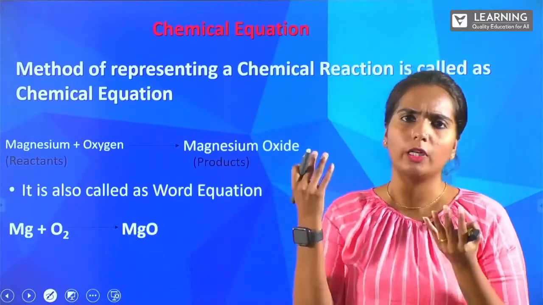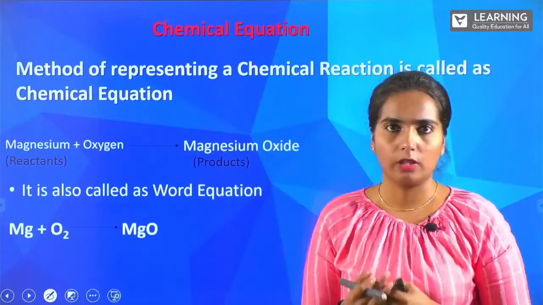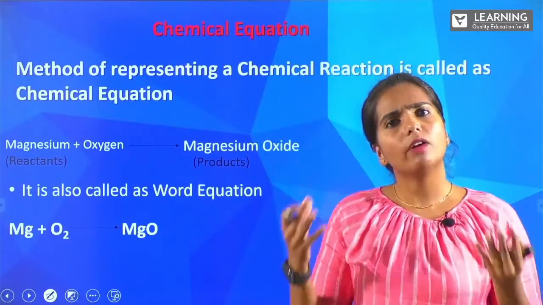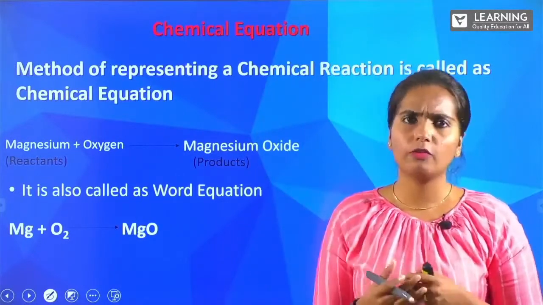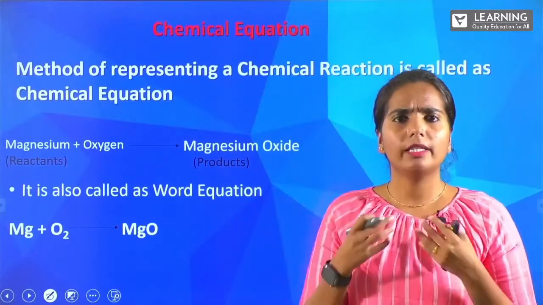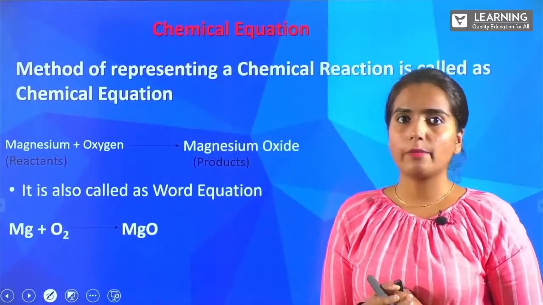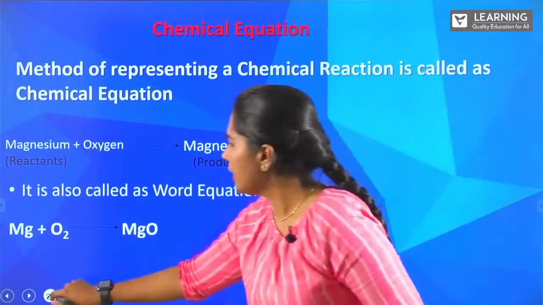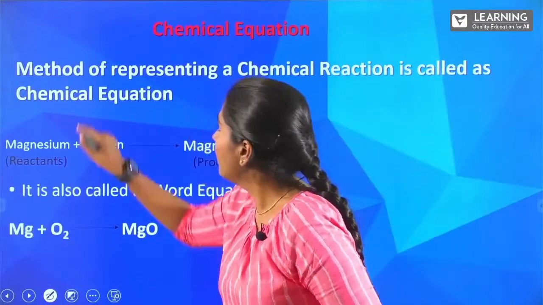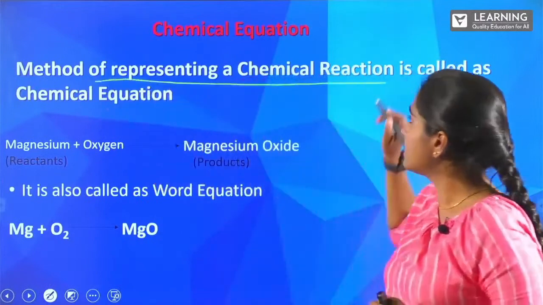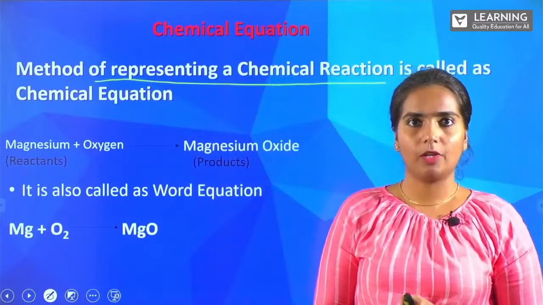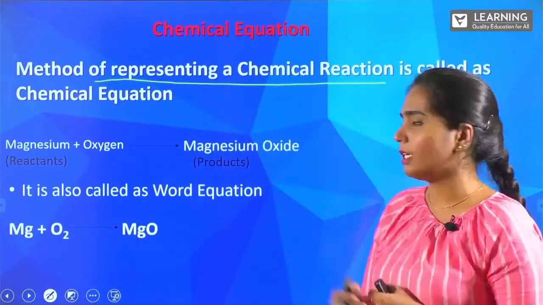Suppose we took magnesium and oxygen, treated them, and got magnesium oxide, right? How are you going to present all this? Through some type of method. That method is what we learned as chemical equation. So for the definition, what can you take? Yes, a method of representing a chemical reaction. That is called a chemical equation.